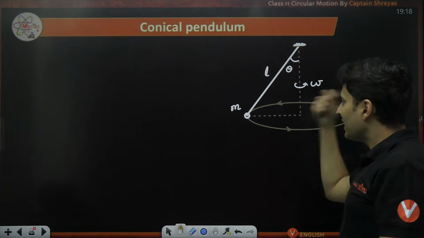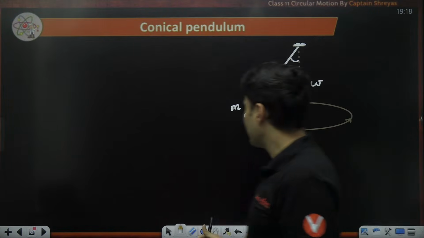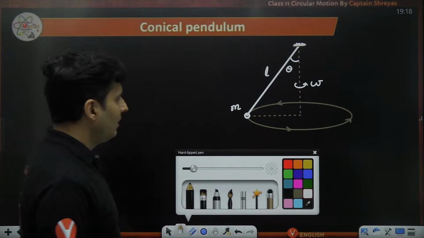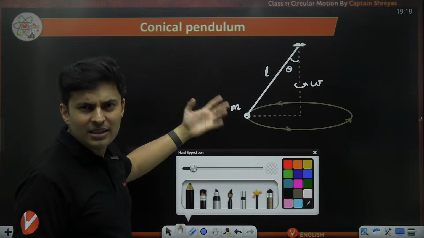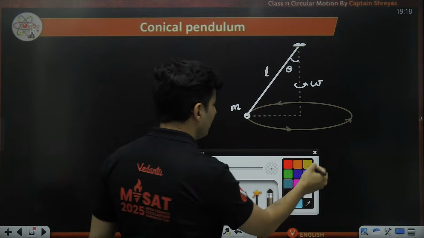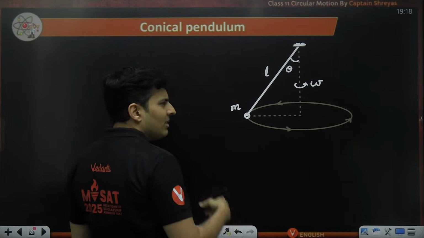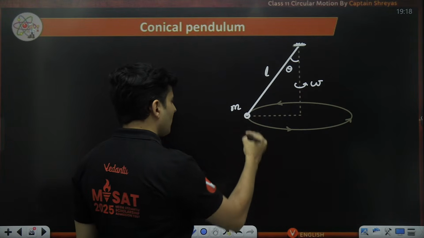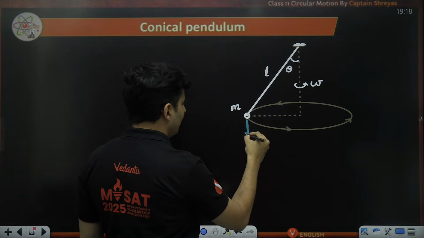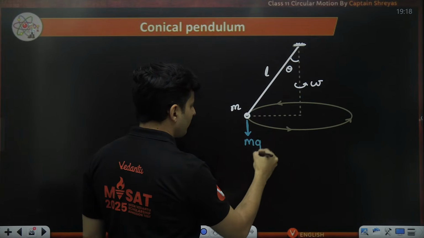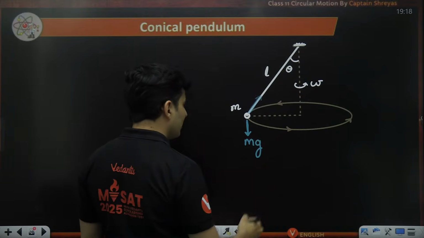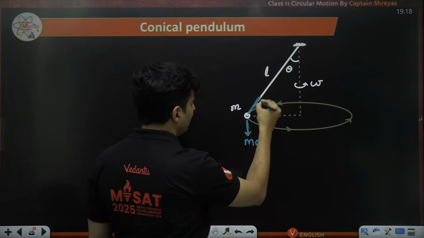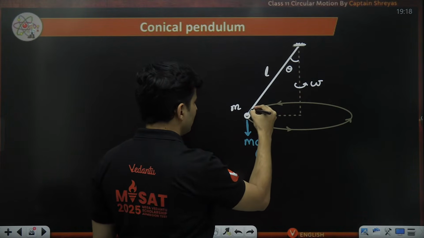So, as you increase the speed, the angle will also increase. Okay, perfect, sir. So, what are we exactly looking at? We're trying to see if these variables are related to each other and what the relationship is. So, let's think about the forces. A force of gravity will be there, so mg I should put. Then tension will be there like this. But I know this tension might have to be split in the next step, so I'll just put it as a dotted line over here.